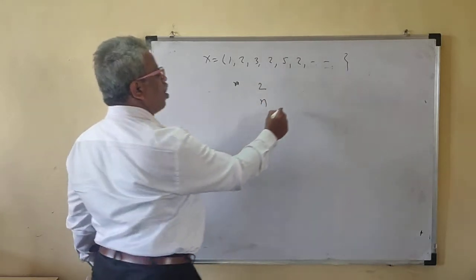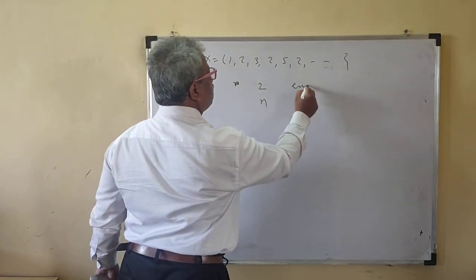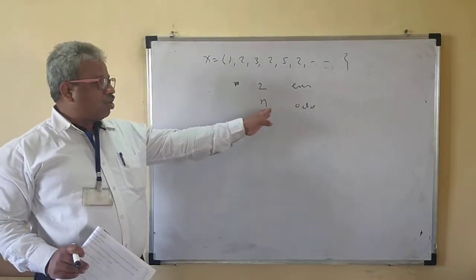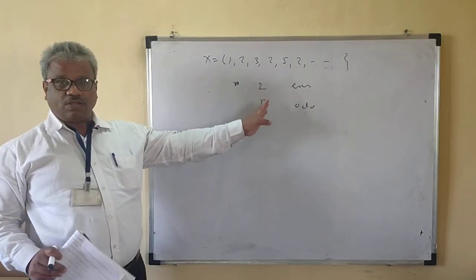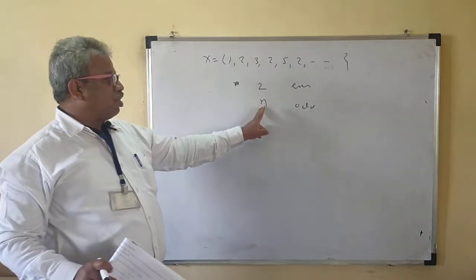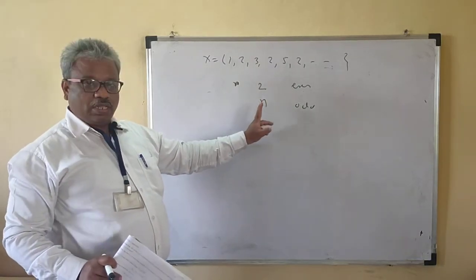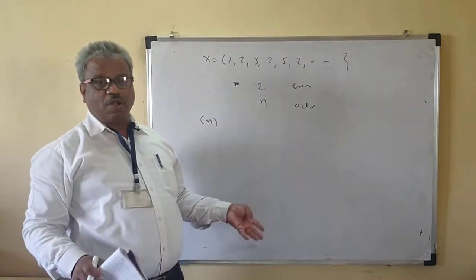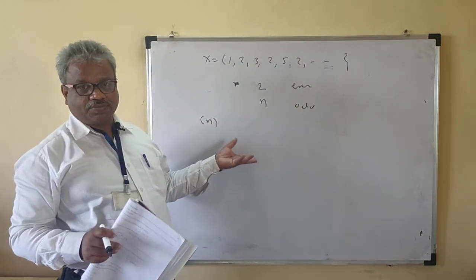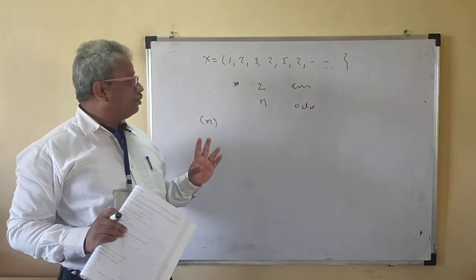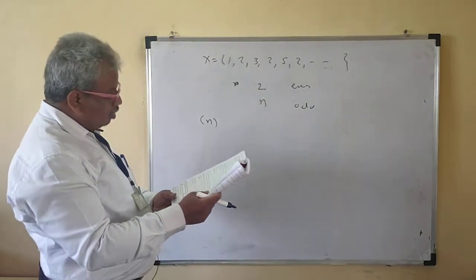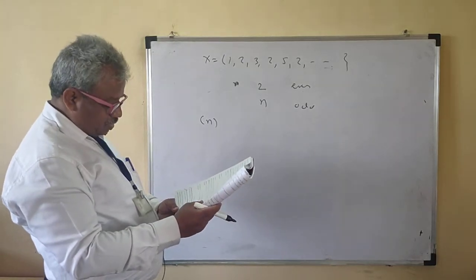Even converges to 2, and odd converges to infinity. This is not a bounded sequence, so the sequence n is not bounded. If it has an unbounded subsequence, then it is not convergent. So it is not a convergent sequence.